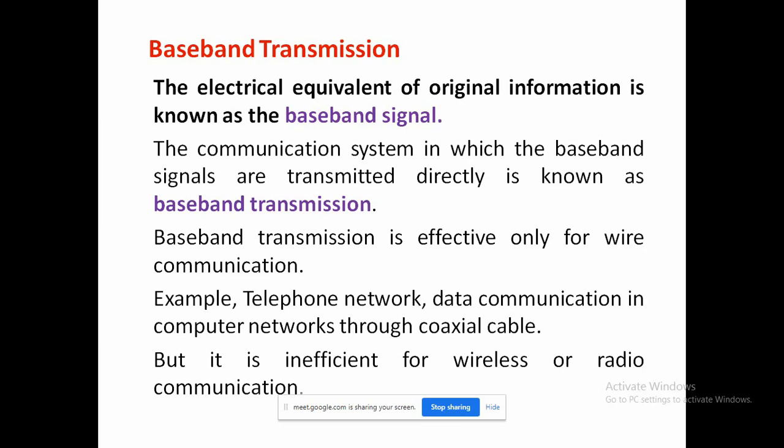Today we are moving towards the point that is baseband transmission. Before that, we should know the actual history of the communication system. The first invention was the telegraph, invented by the scientist named Morse in 1844.